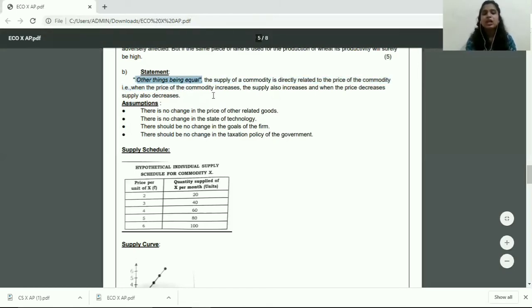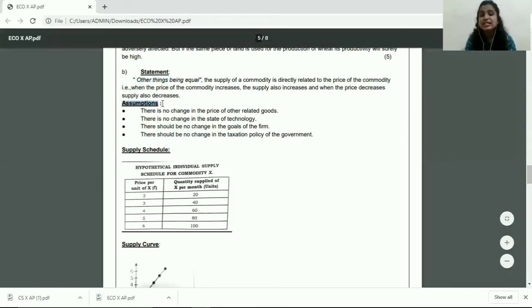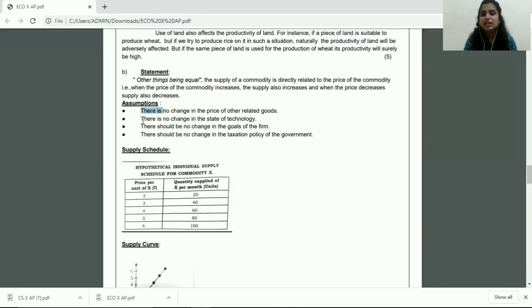After the statement is done, the next thing that you're going to do is assumptions. You're going to write the assumptions to the law of supply. Now these assumptions, like I've told you even in class, the word "there is no" has to be added at the start so that it looks like a statement and not a head point. So you have to write at least 3 to 4 assumptions.